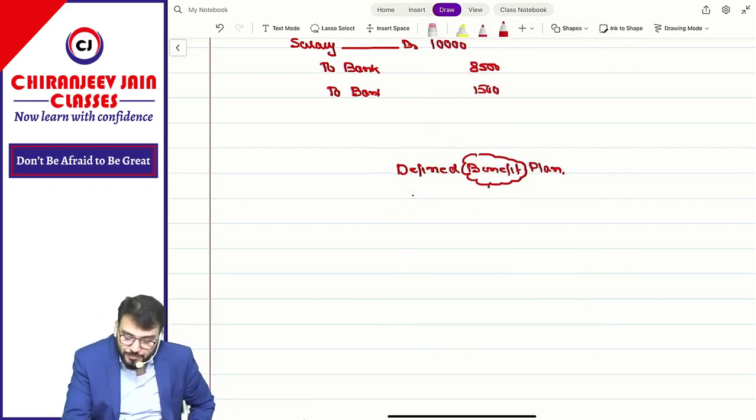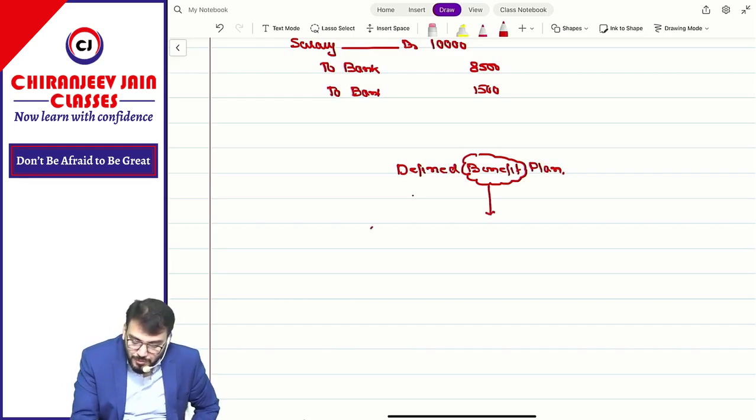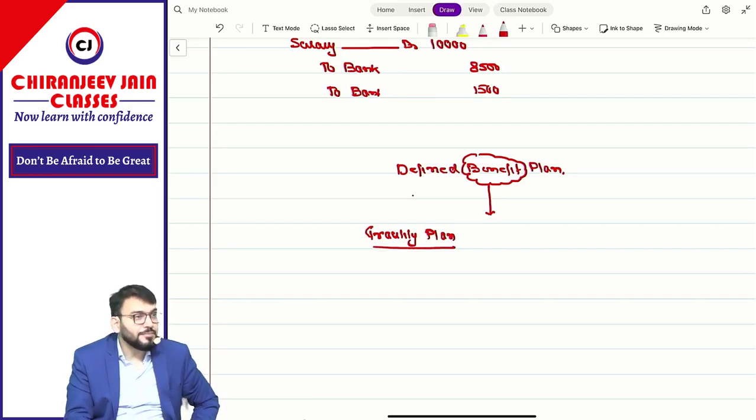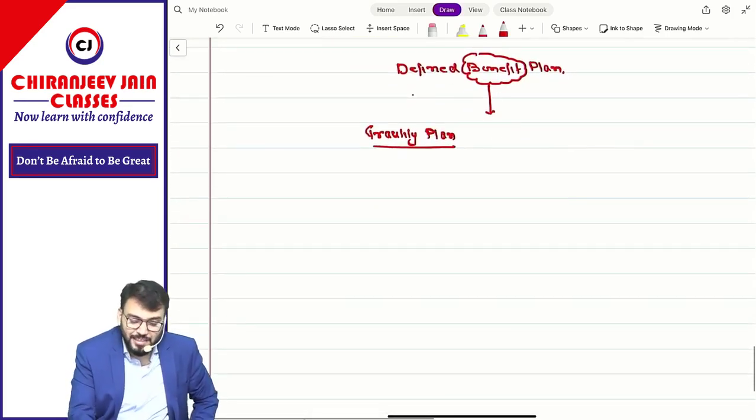For example, suppose the entity has announced one gratuity plan. What is that plan? Let us understand.